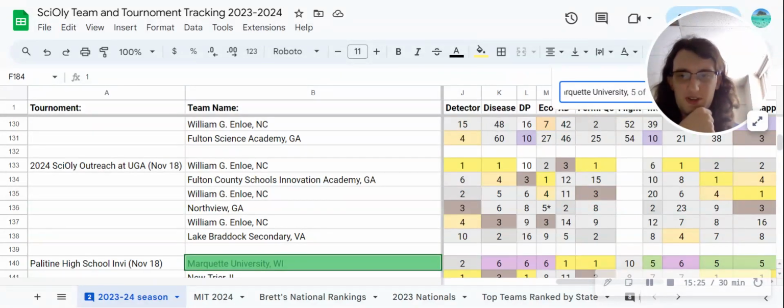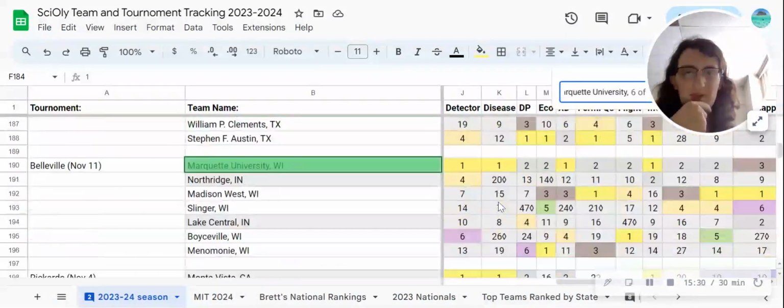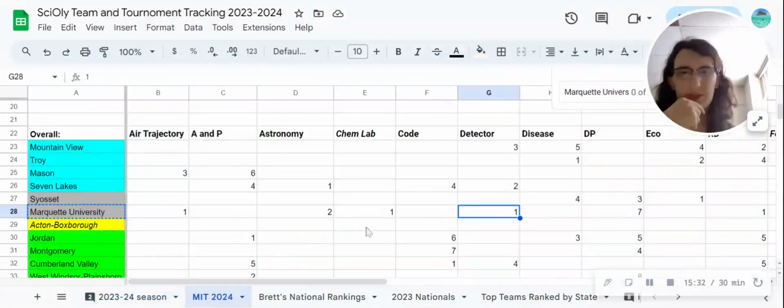Second at Boyceville, pretty good. Second at Palatine, pretty good. And I think we're back to where we started at Belleville. Pretty good. Across the board, a couple not too great showings. No real bombs, though. So I think I'm giving detector building to Marquette.